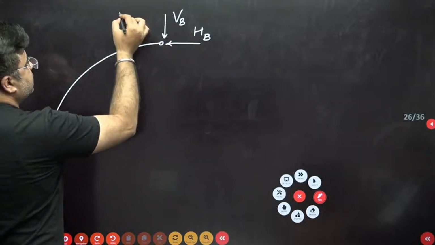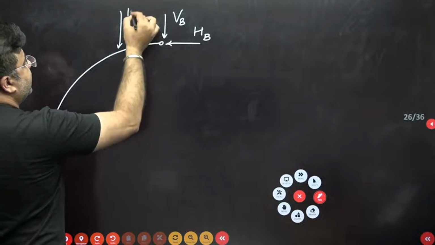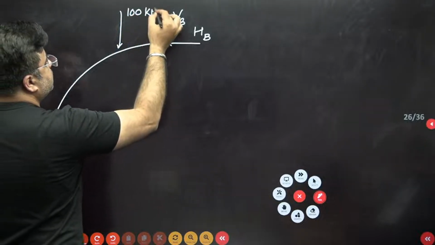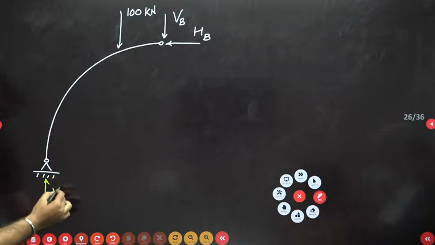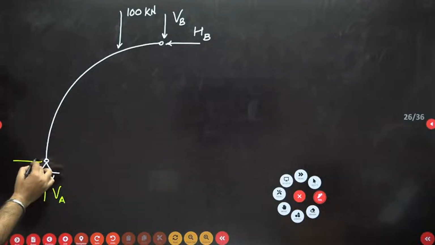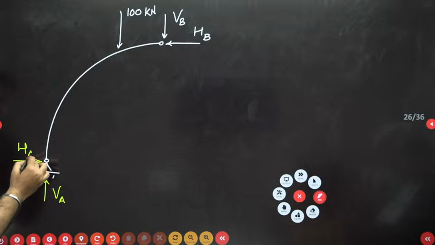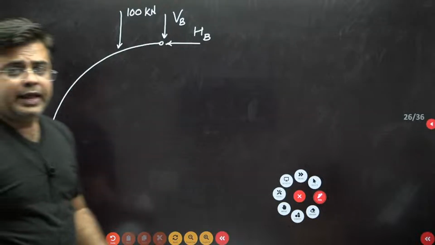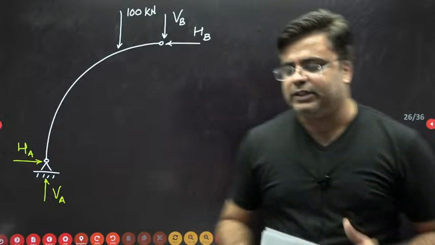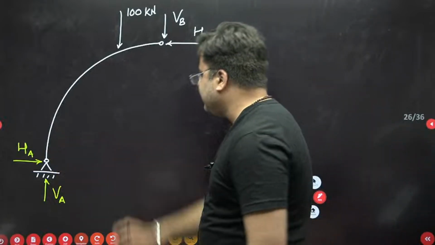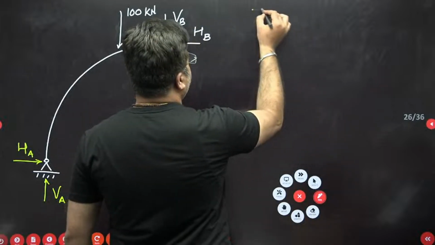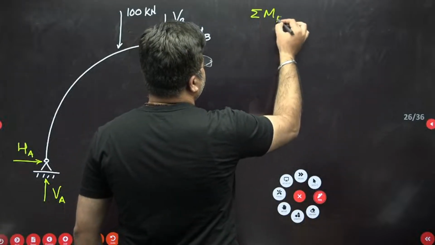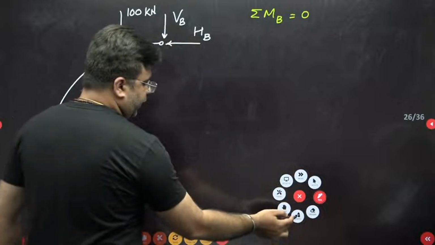You have this 100 kilonewton load acting like this, and the vertical and horizontal reactions at point A, VA and HA. Now I want to calculate the value of HA because HA will give me the horizontal reaction at B. For calculating HA, I can write summation of moment about point B equal to 0.